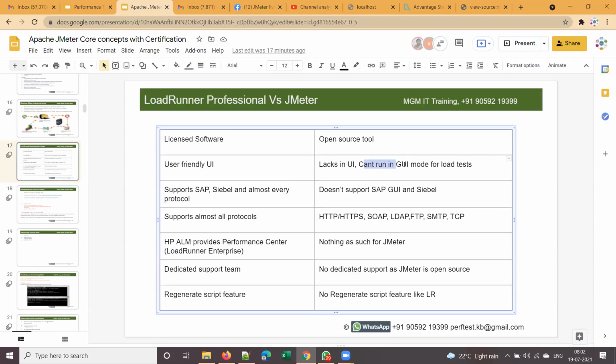And when you are running a load test with JMeter, you can't run it in GUI mode. So you have to run it in CLI mode. What is CLI, Ramya?